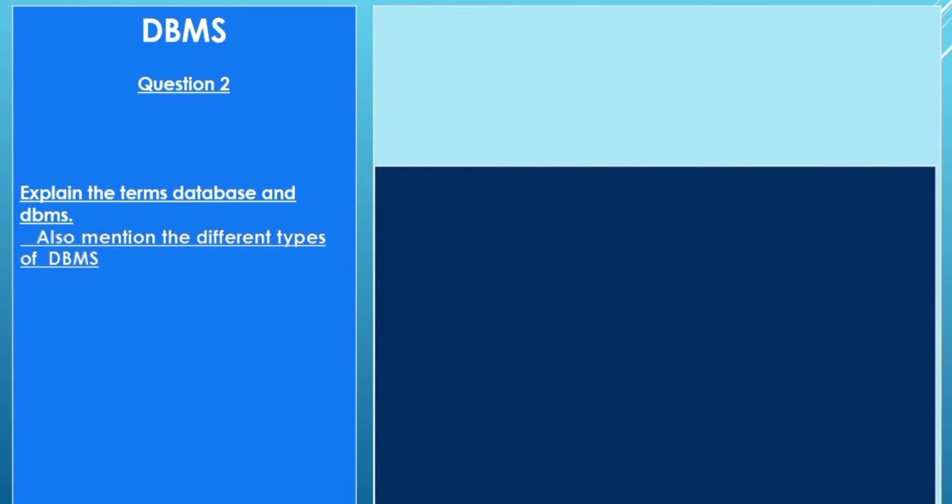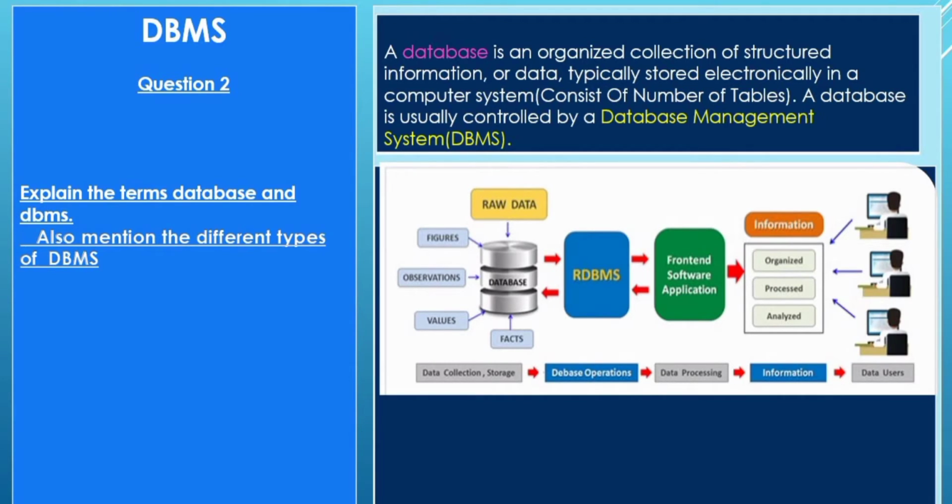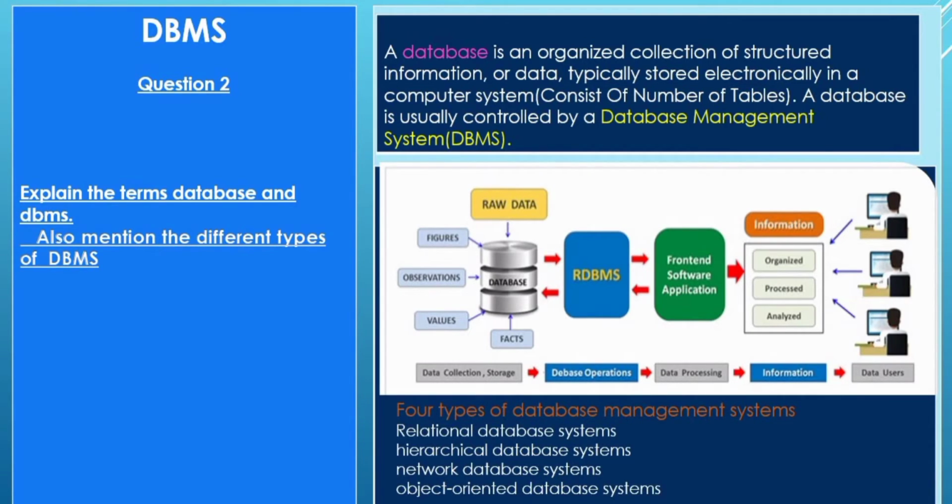Question 2. Explain the terms database and DBMS. Also mention the different types of DBMS. A database is an organized collection of structured information or data, typically stored electronically in a computer system. A database is usually controlled by a database management system. Four types of database management system: relational database system, hierarchical database system, network database system, and object-oriented database system.